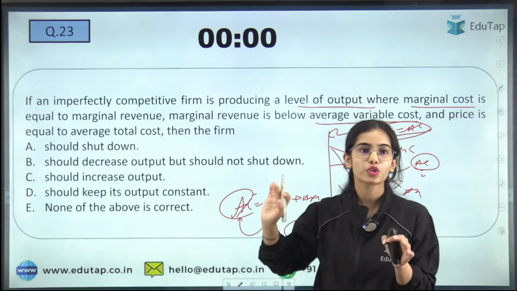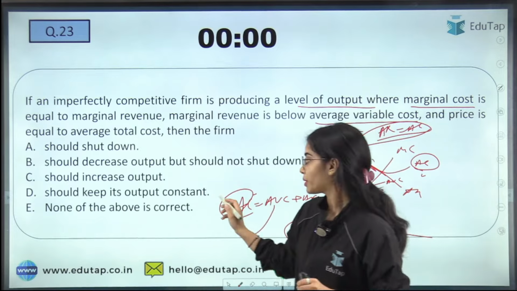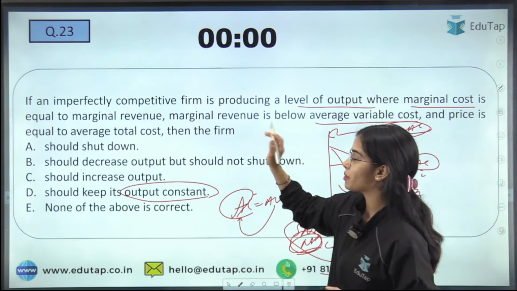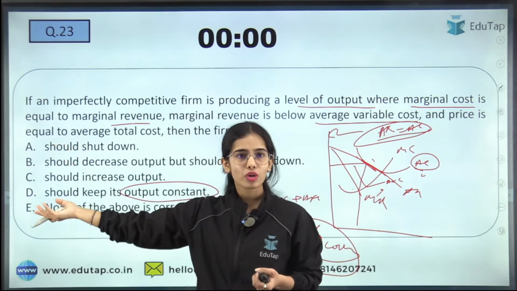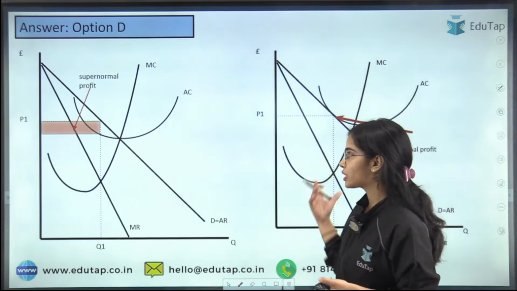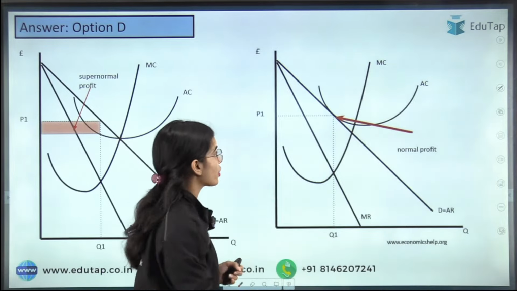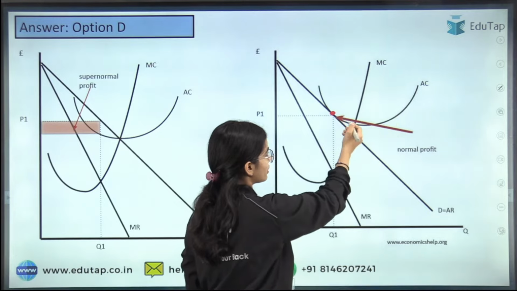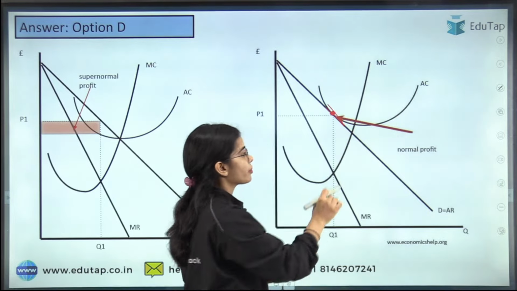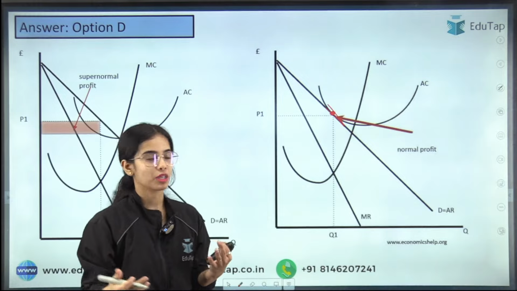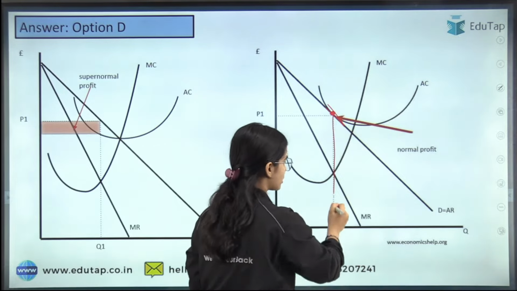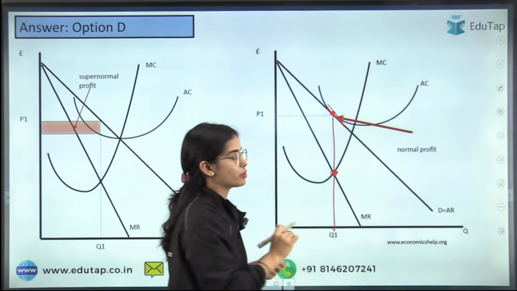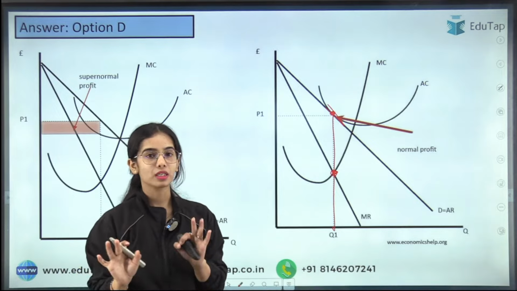So now you should keep your output constant because you are at the equilibrium level where the marginal revenue is equal to the marginal cost. So you should not change your output. So this is the diagram. Here you can see that your average cost is equal to the average revenue. So here you are producing at the normal profit. This is the equilibrium level of output where you are earning normal profit.